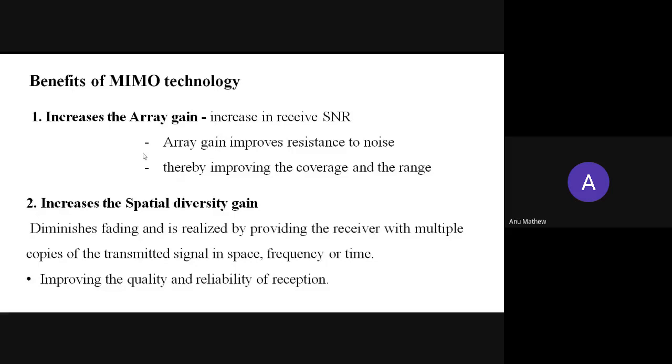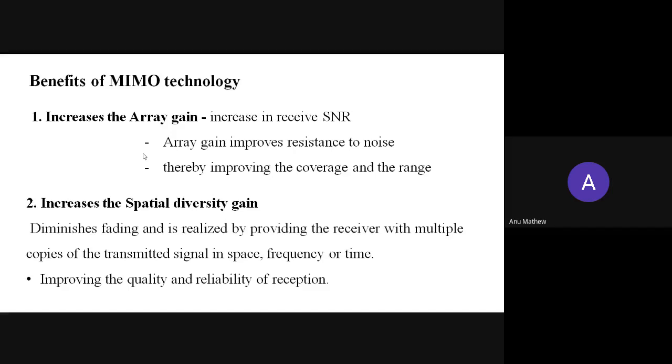So the signal to noise ratio at the receiver will increase by using the coherent combining techniques at the receiver side.